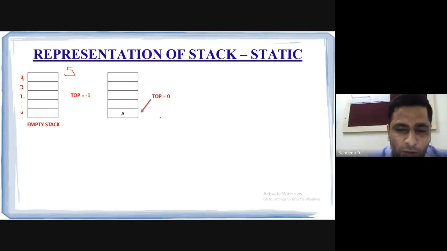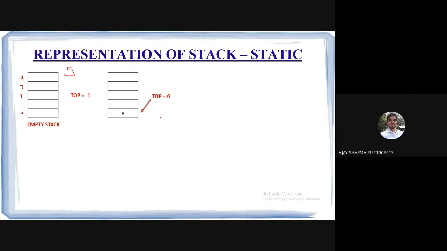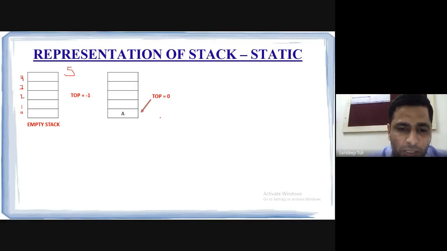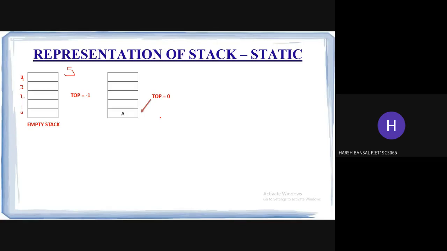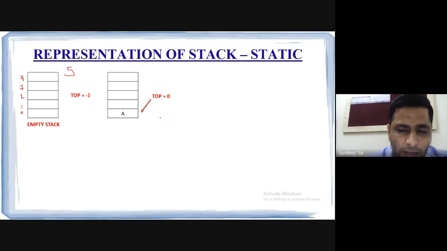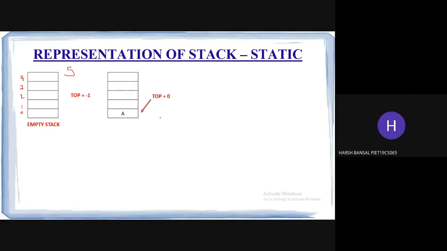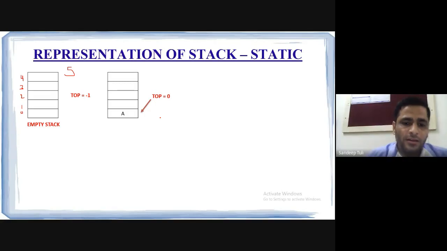Now, I think some concepts are clear. Some doubts may be cleared. Defining the top by the index of the stack, sir. No, I am not getting you, Ajay, आपके माइक में क्या इशू है बेटा? सर अगर एरे की इंडेक्सिंग 1 से होती है, अगर फिर एम्प्टी स्टैक होता है तो उसकी टॉप की वैल्यू 0 हो जाती है। If we start the indexing from 1, then definitely the top will be 0 in that case. You are right.